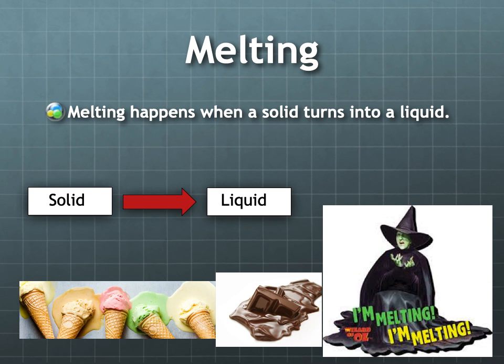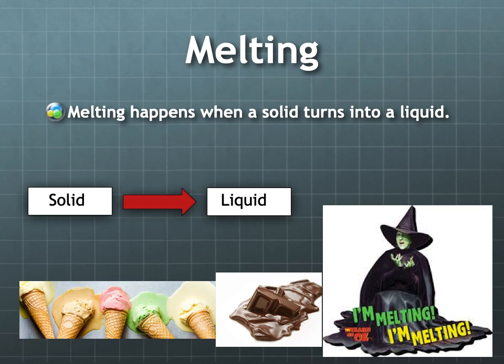The first example we're going to see is melting. And so melting happens when a solid turns into a liquid, right? If we have a substance that's in a solid state of matter, we can add enough heat to it that it will melt and turn into a liquid. And a few examples along the bottom here, we have ice cream melting. So when ice cream is frozen, when it's right out of the freezer, it's solid. But if we add enough heat to it, if it sits out in the heat long enough, then it will melt.